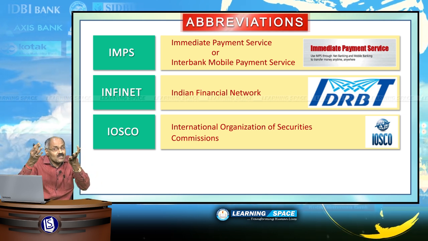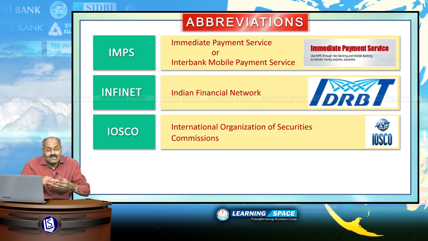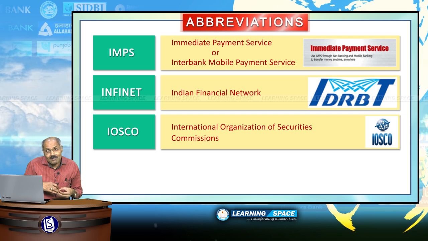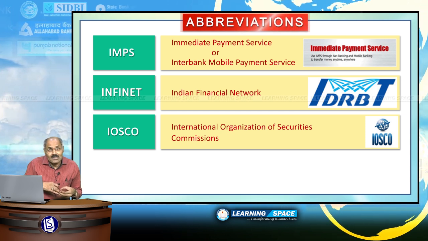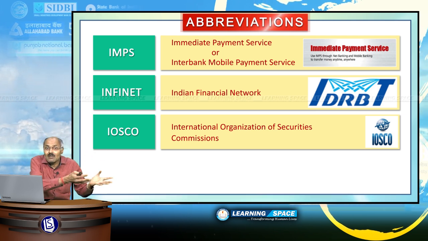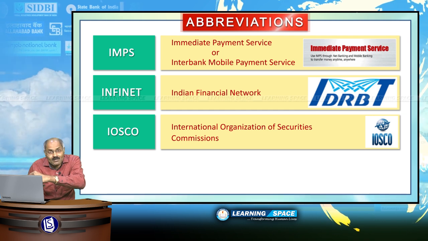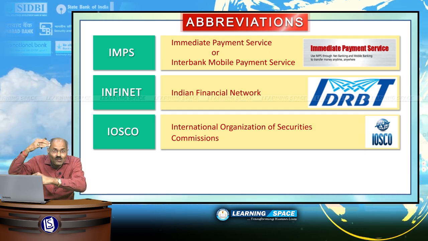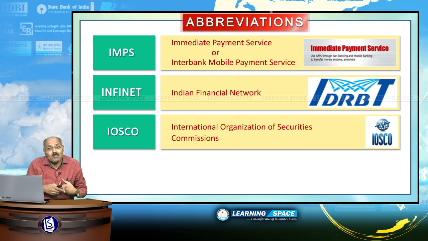So, our SEBI is also one of the members of IOSCO. When you look at RBI, you should not forget Bank for International Settlements, Basel, Switzerland. And when you look at SEBI, the synonymous organization is International Organization of Securities Commissions.